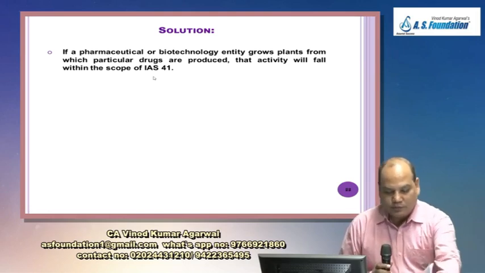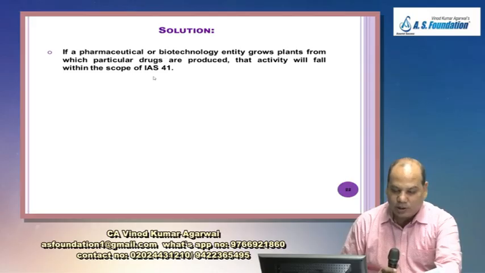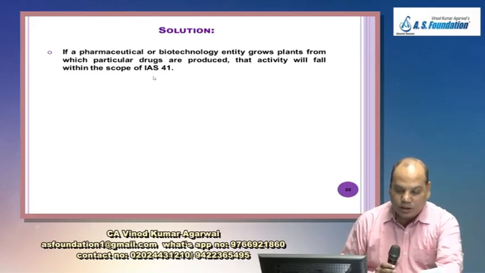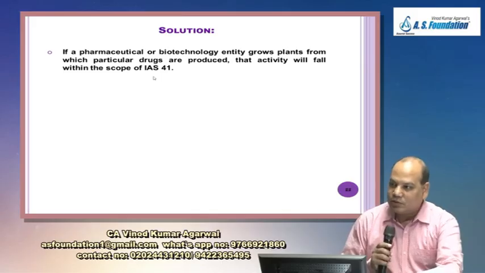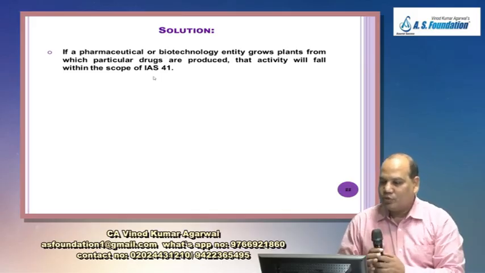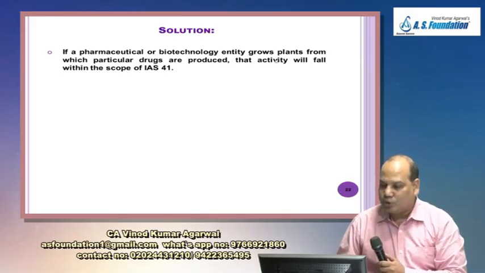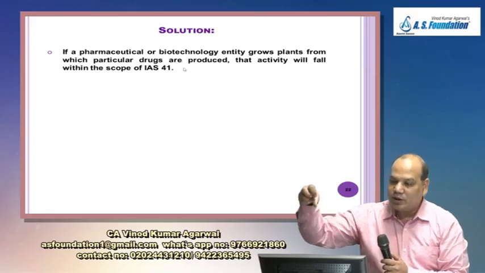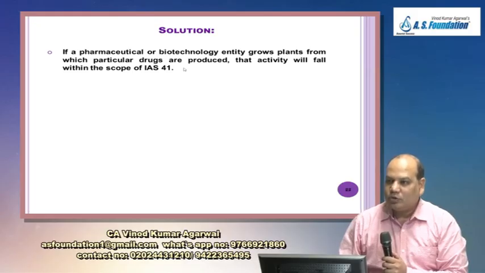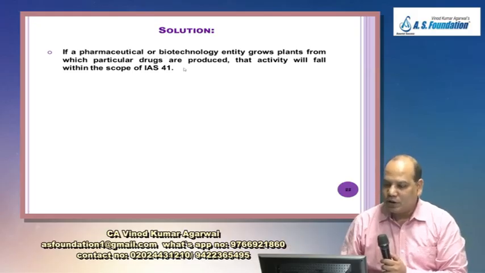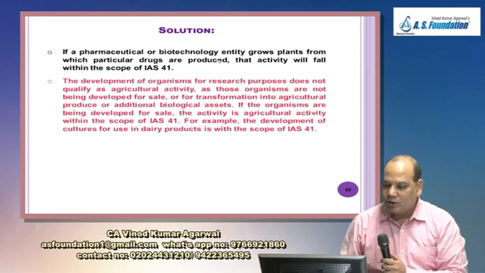See, the definition of agricultural activity again is the management by an entity of biological transformation and harvest of biological asset for sale or conversion into agricultural produce. So whatever produce they get, they make medicine out of it. So up to the stage of getting that herb or that seed, flower, will become the agricultural activity.